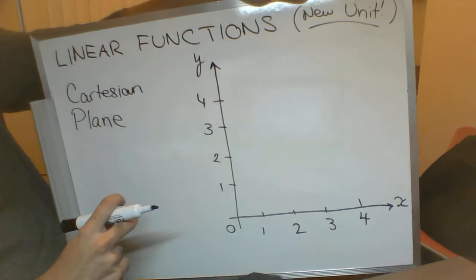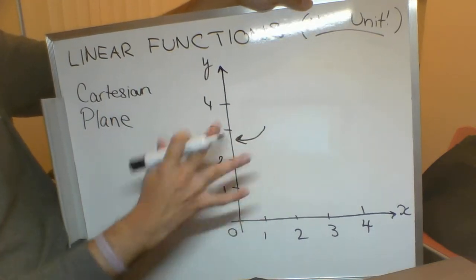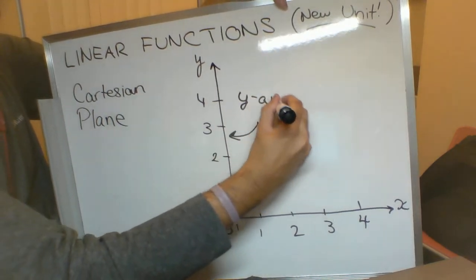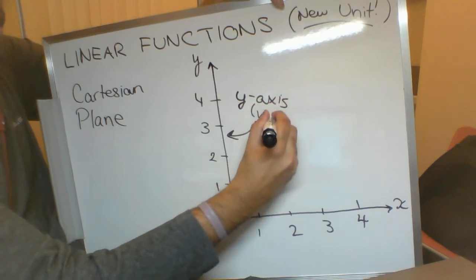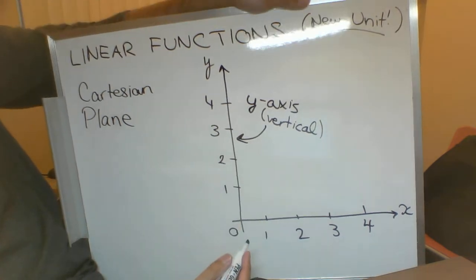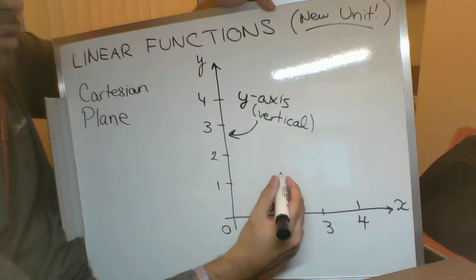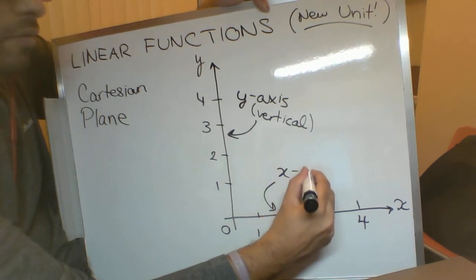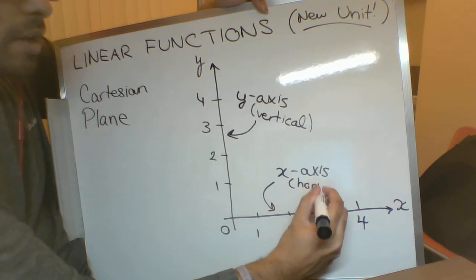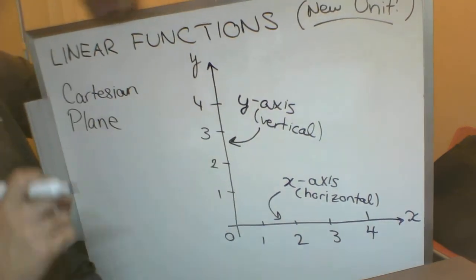This is the way we would normally label the axes for a graph, but if you want, you can just draw in some arrows. We're not going to be doing anything with this graph right now. But so this over here is the y-axis. It's the vertical one. I don't really have a way for you to remember that x is horizontal and y is vertical, but if you guys have any such tricks, then feel free to let your classmates know. So the x-axis is the horizontal one down here, and the y-axis is the vertical one over there.